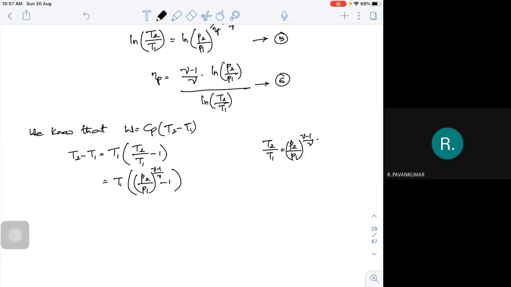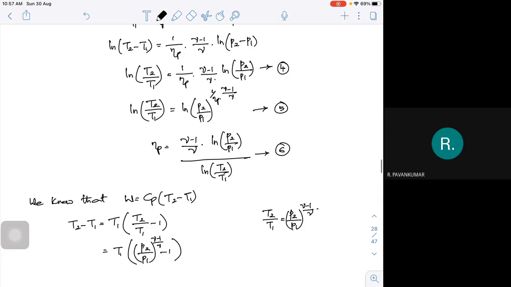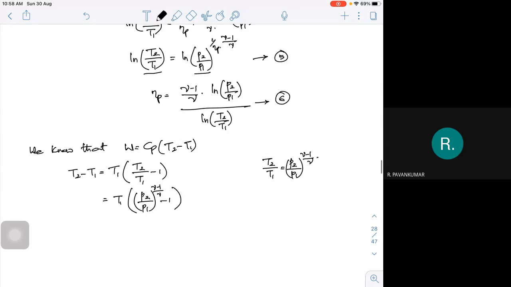Now, you look at this particular thing, these temperatures actually. We add this equation, this equation. See, log on either side, they simply cancel out. So this is not only, this is ln of P2 by P1 whole to the power of this thing. This expression automatically becomes 1 upon polytropic efficiency into gamma minus 1 by gamma.